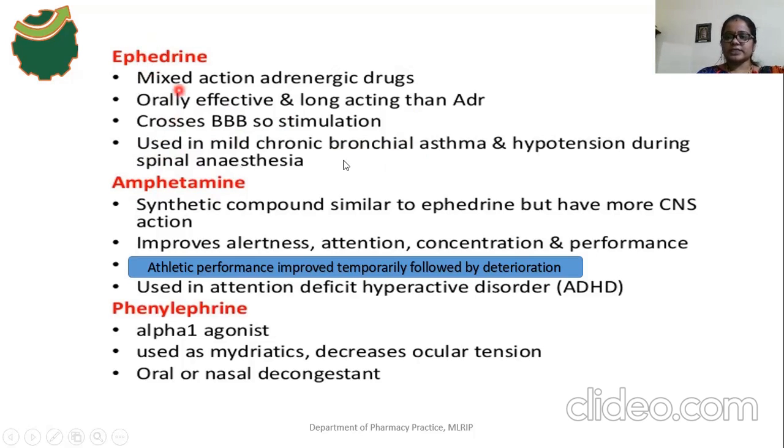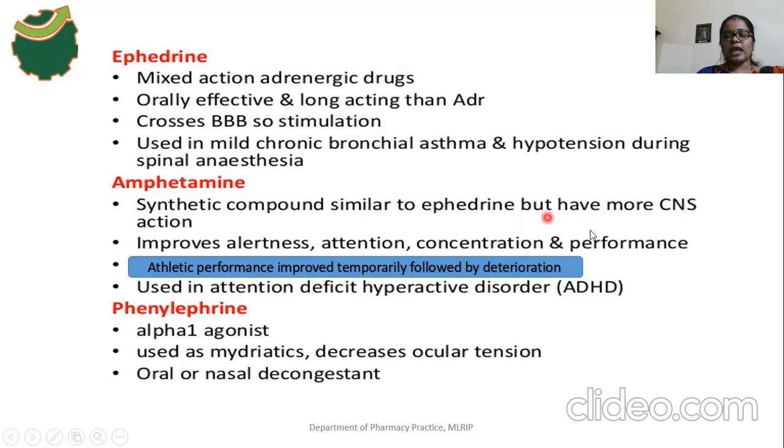Beta 2 receptors are present in the bronchial, meaning respiratory, region. It may cause a vasodilation effect, and it is used in hypotension during spinal anesthesia. Okay, it is used in hypotension during spinal anesthesia. And amphetamine is next. So amphetamine is a synthetic compound. This compound is similar to ephedrine.